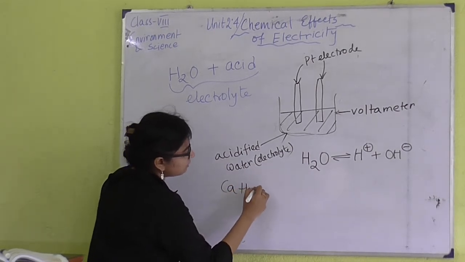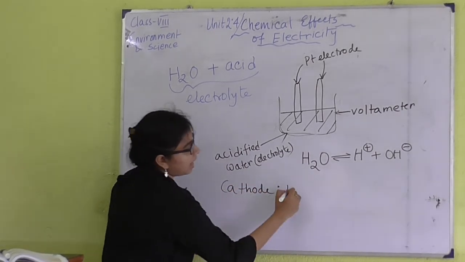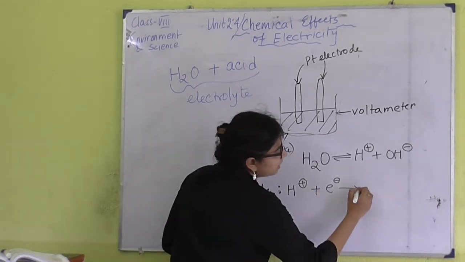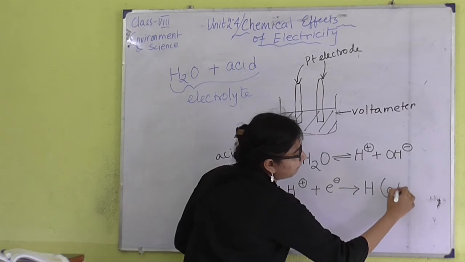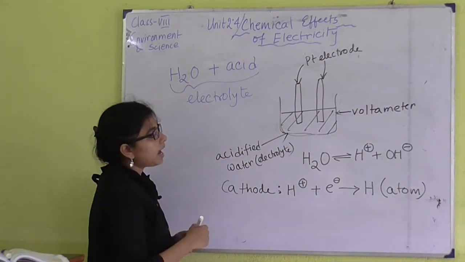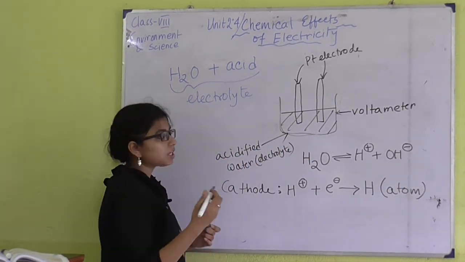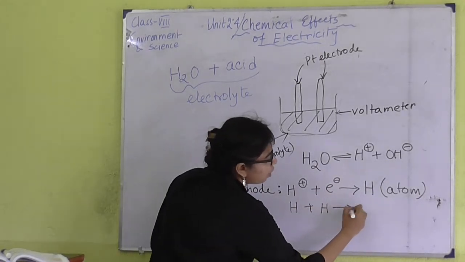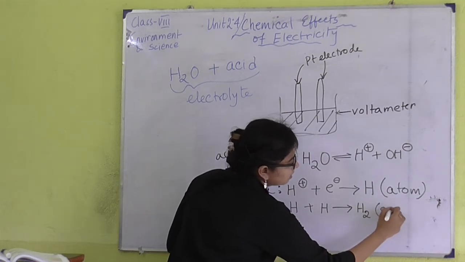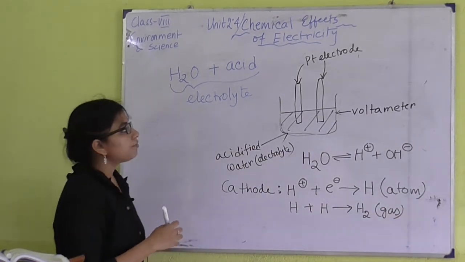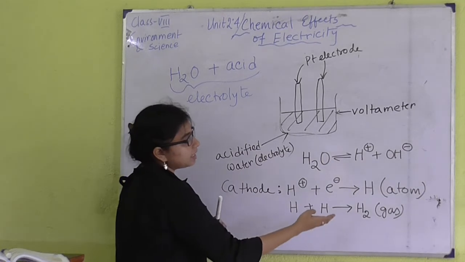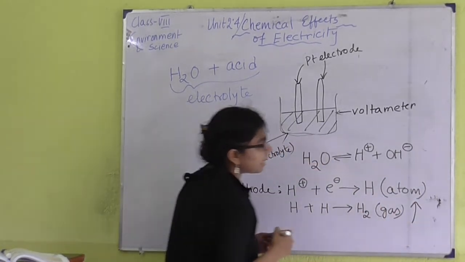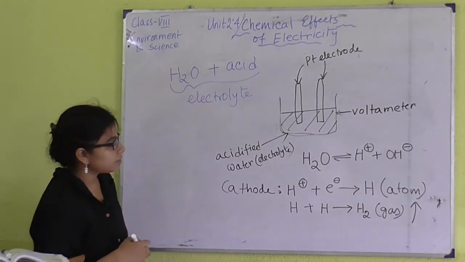All the H plus will move towards the cathode and they will accept one electron and form an H atom. And if more H atoms are produced in this process, then they will combine to form hydrogen gas. So from the cathode we can see the evolution of hydrogen gas.